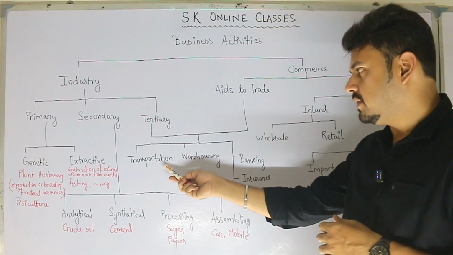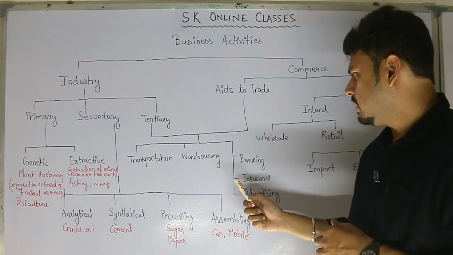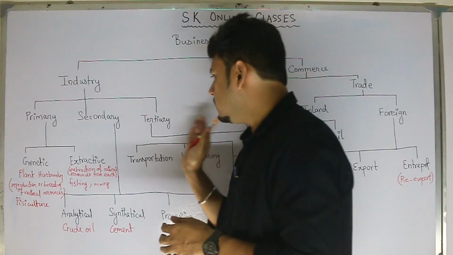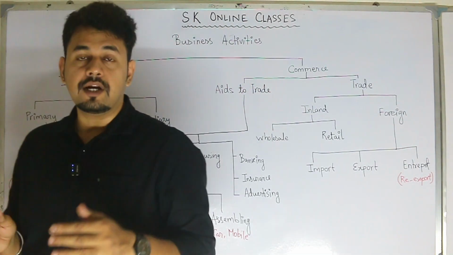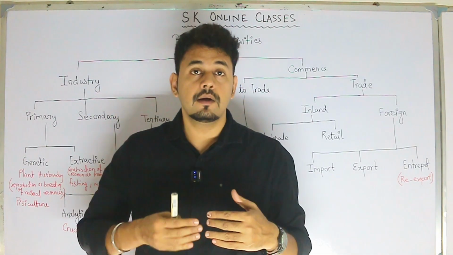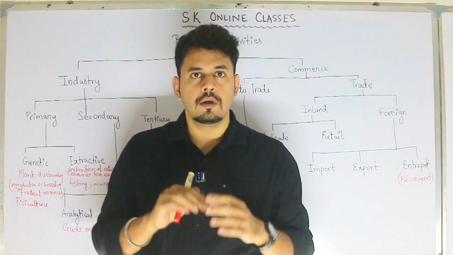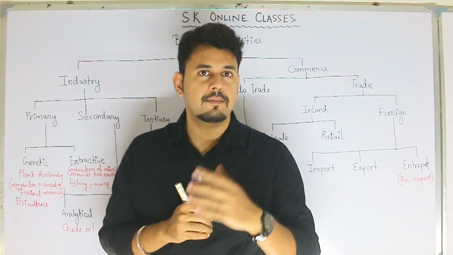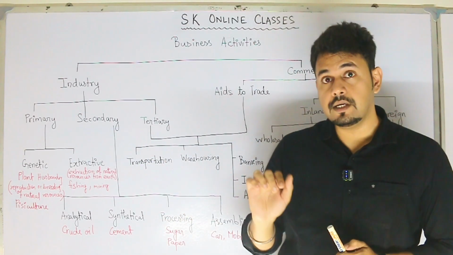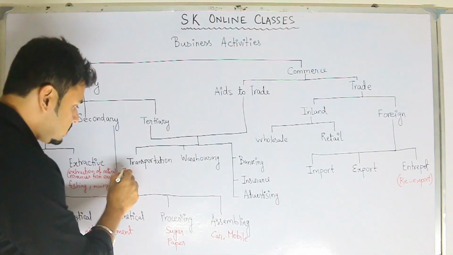Now what are they? You can see here five things: transportation, warehousing, banking and finance, insurance, and advertising. Basically these industries and aids to trade help the industries and help trade by removing all the obstacles in their path. Now I will explain to you one by one. Let me start with transportation first. So transportation being the first aid to trade, what exactly does transportation do?